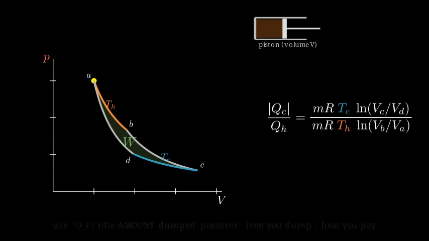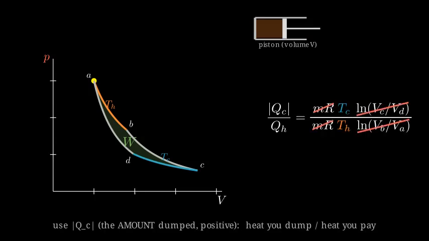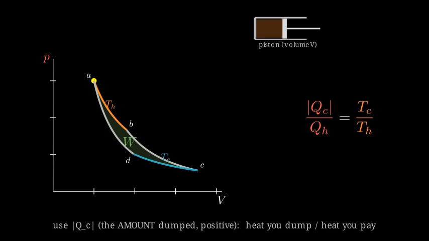Now the ratio of the two heats, using the amount dumped, the size of QC, a positive number, heat you dump over heat you pay. The volume ratios are equal, so the two logs are the same number, strike them out. The mR cancels too. All that survives is temperature over temperature.